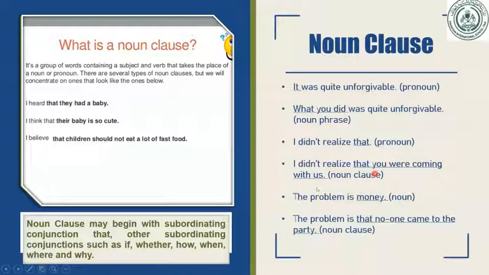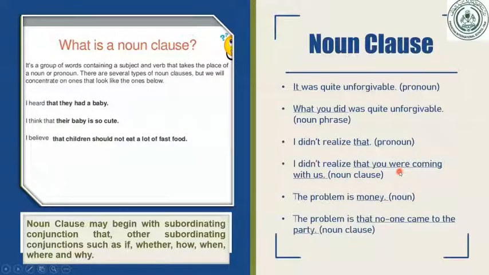Here, that you were coming with us is a subordinate clause, a dependent clause, and I didn't realize is an independent clause. Independent means which does not rely on another one, which is full-fledged. So it doesn't need help. I didn't realize is a full sentence because a verb is present there. It is giving complete sense without the help of any part. So here, dear students, in I didn't realize that you were coming with us, this underlined part is a noun clause and it has a verb and a subject, but it needs the other part to give the complete sense.